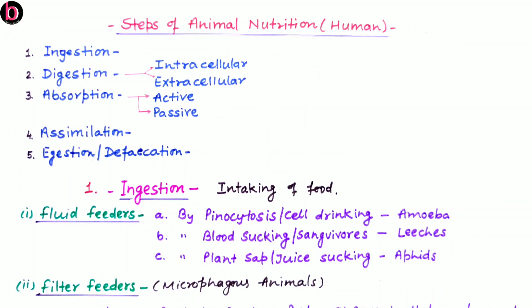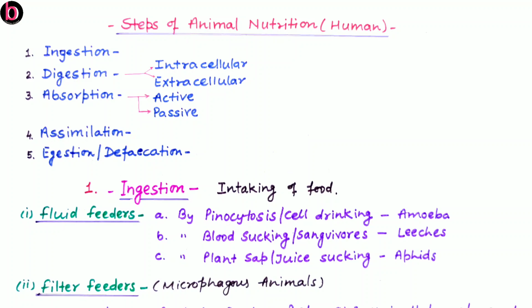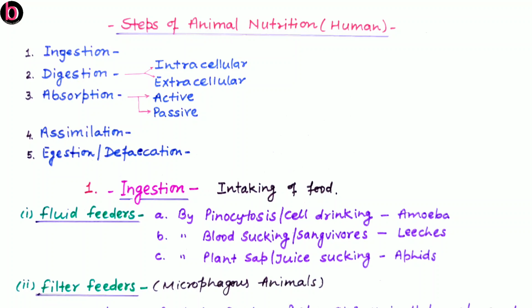Hello friends, in this video lecture we will discuss the steps of animal nutrition. In NCERT this is mainly given for human beings, but here we will also cover a few more aspects of animal nutrition. So first, if we discuss the steps of nutrition, broadly these are 5 in a proper sequence. First, ingestion, second, digestion, third, absorption, fourth, assimilation, and fifth, egestion or defecation.